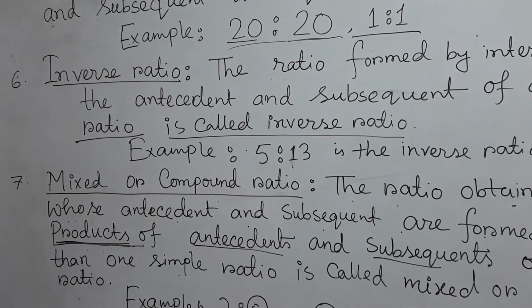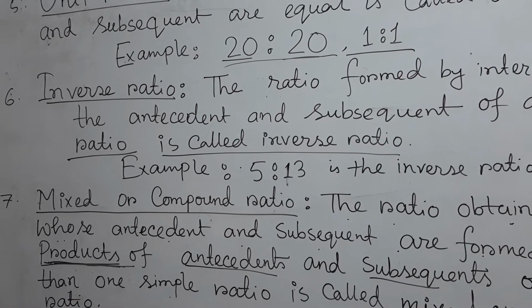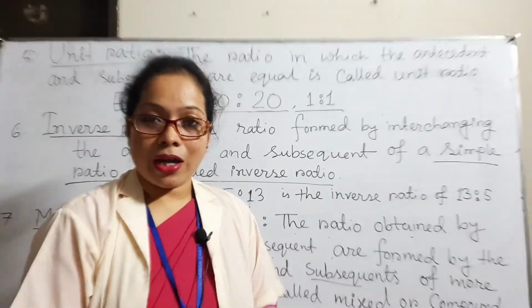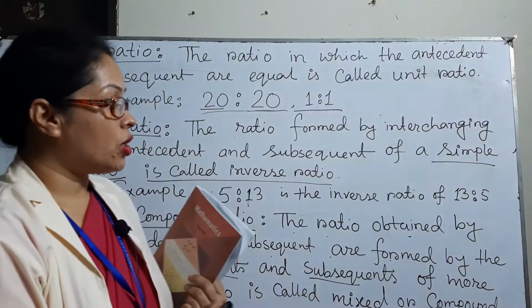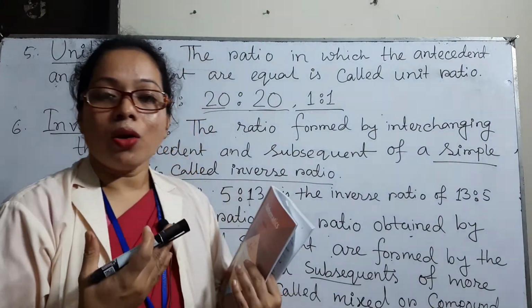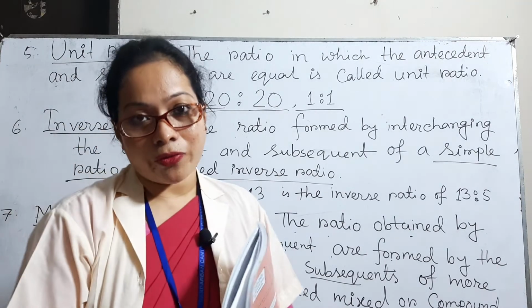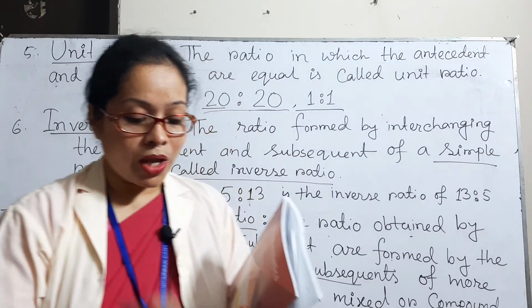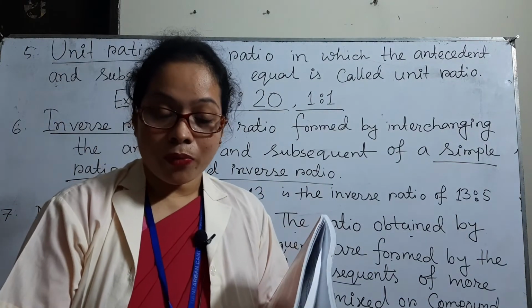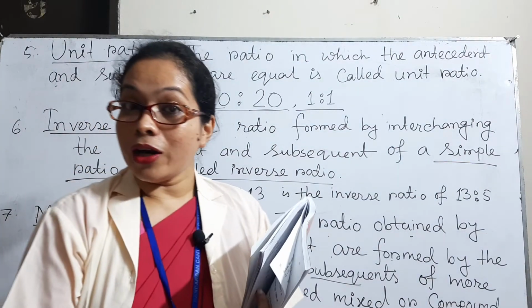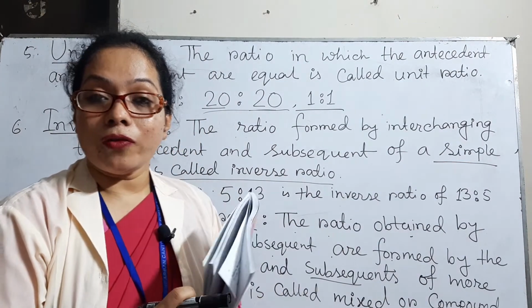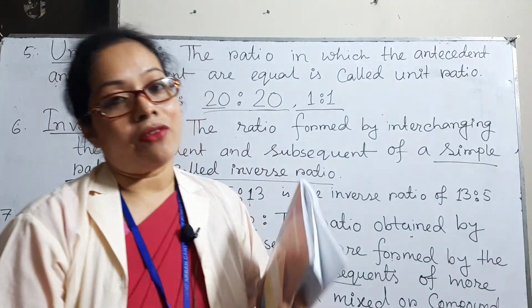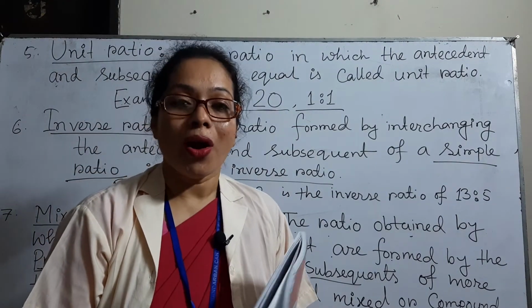Okay students, I hope you are clear on all the basics of ratio. Let's summarize what we learned today. At first we learned what a ratio is, then some observations about ratio, then the different kinds of ratio: equivalent ratio, simple ratio, then the ratio of less inequality, the ratio of greater inequality, then unit ratio, then inverse ratio, and finally the mixed or compound ratio.